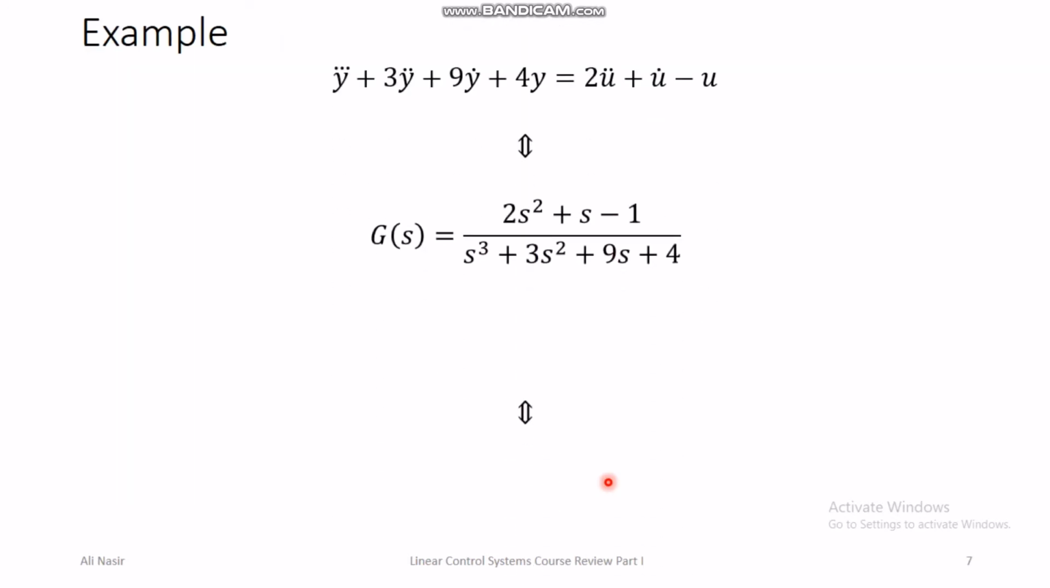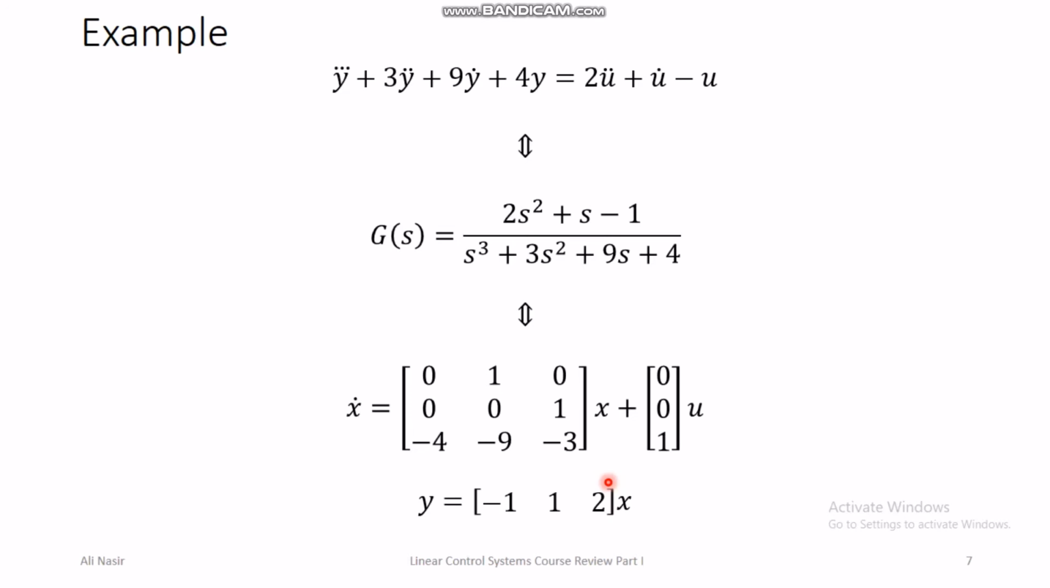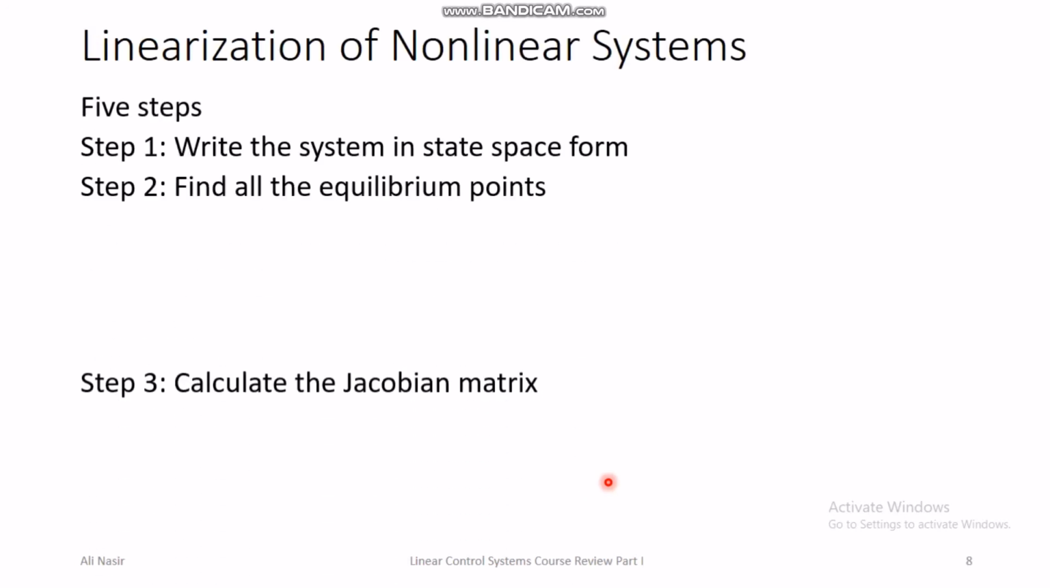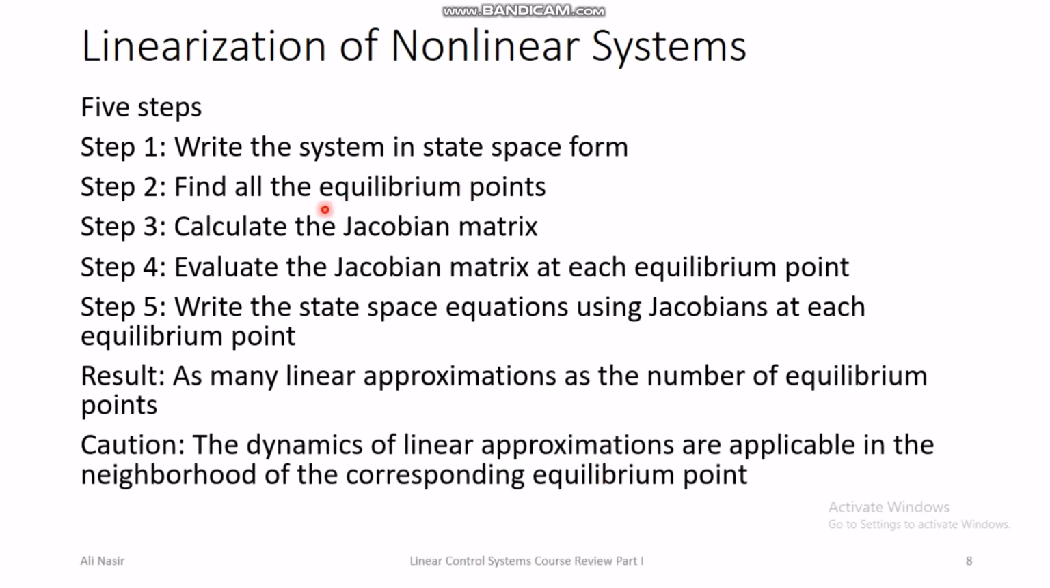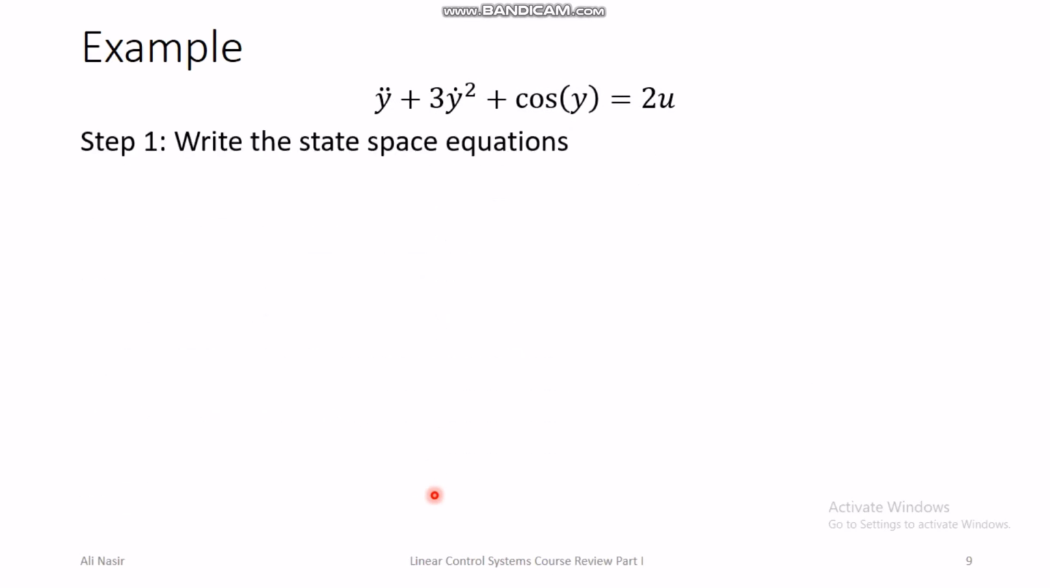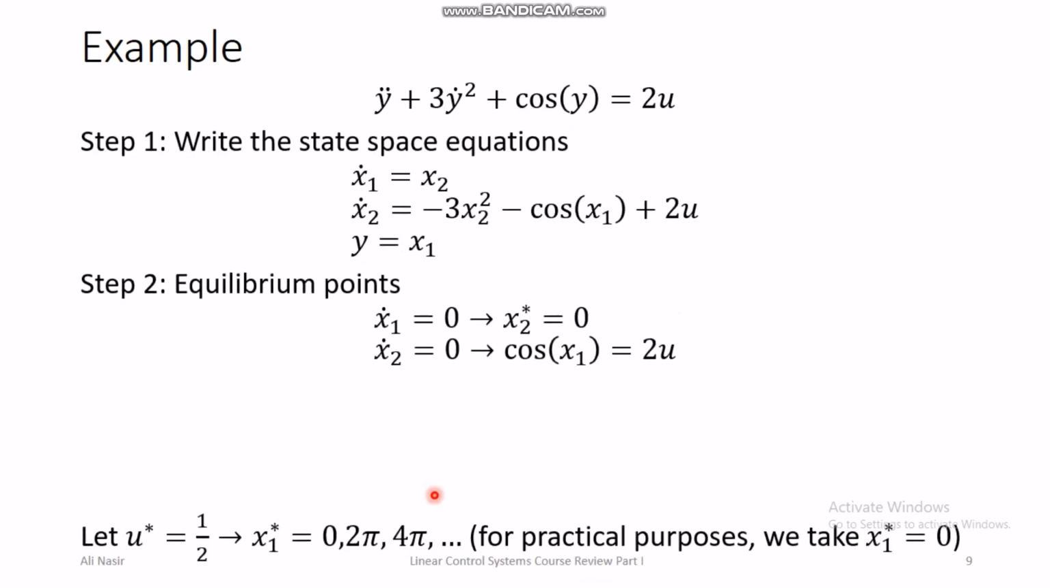Then we looked at linearization of nonlinear systems. There are 5 steps. You write down the system in state space, you find the equilibrium points, calculate the Jacobian, evaluate the Jacobian, then you write the state space equation using the Jacobian at each equilibrium point, as many linear approximations as the number of equilibrium points. The dynamics of the linear approximation are applicable only in the vicinity or neighborhood of the corresponding equilibrium point.